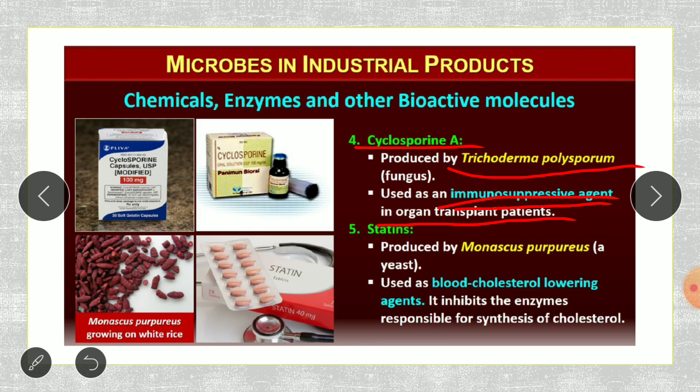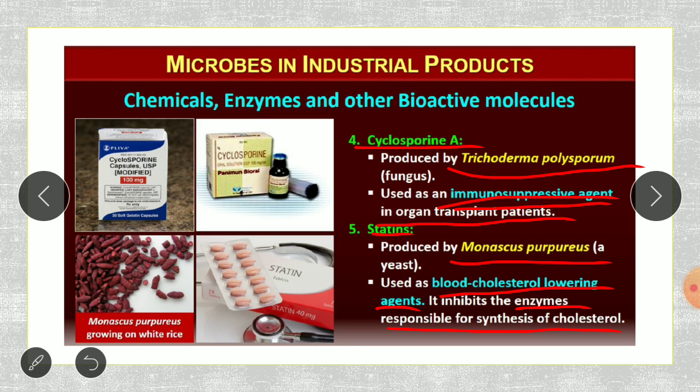Then next are the statins. So statins are produced by a yeast. It is a type of yeast, again a fungus. Monascus purpureus. So Monascus purpureus is used as a blood cholesterol lowering agent. If you are having high cholesterol, then the product of this type of organism can be used to lower the blood cholesterol. How? It is doing this by inhibiting the enzyme responsible for the synthesis of cholesterol.